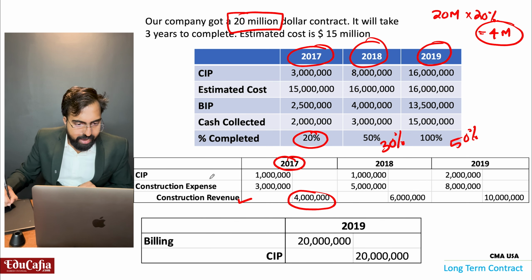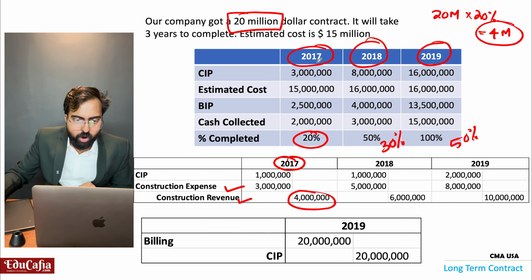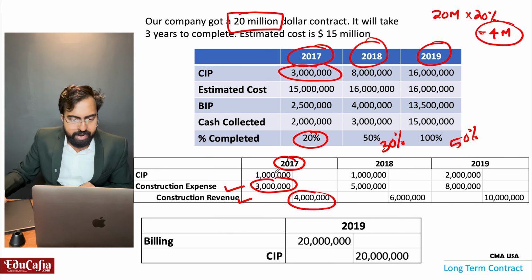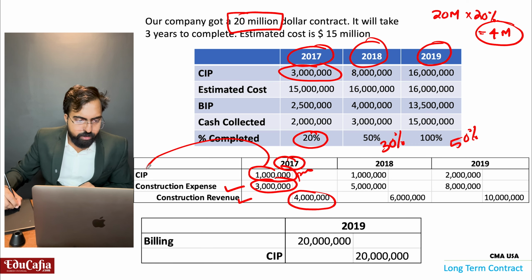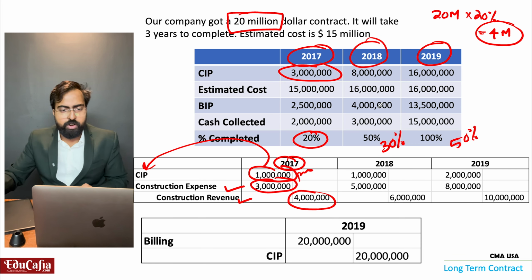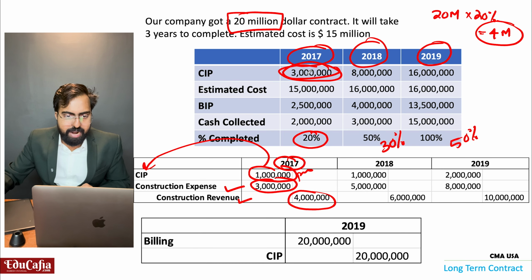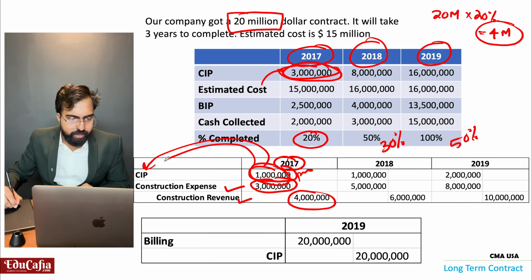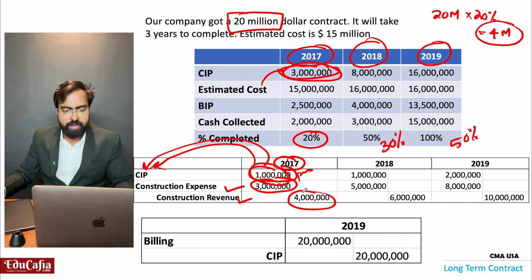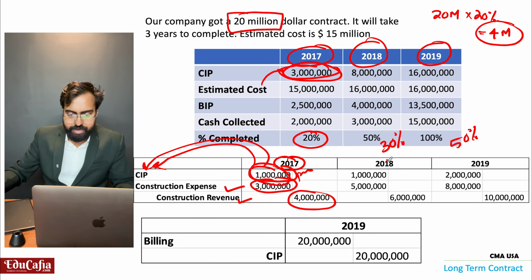But against that, my construction expense, how much? Only 3 million. So I need 1 more million. That 1 more million is my profit that I will add to CIP account. So not only this 3 million is adding to CIP account, this 1 million also I am adding to CIP account.